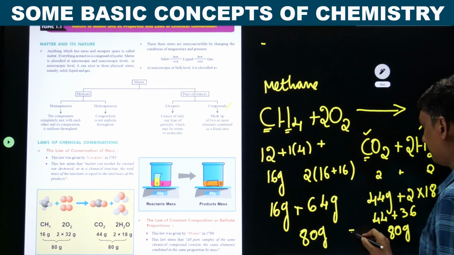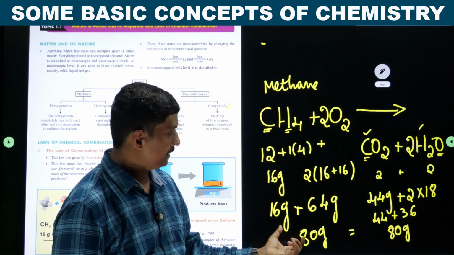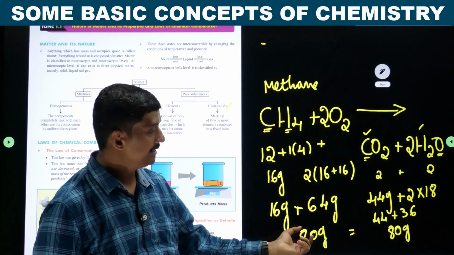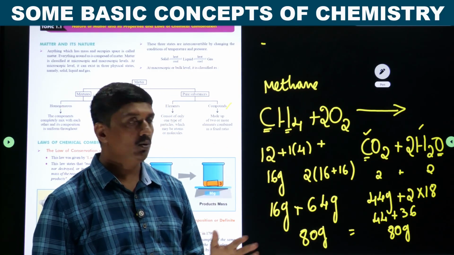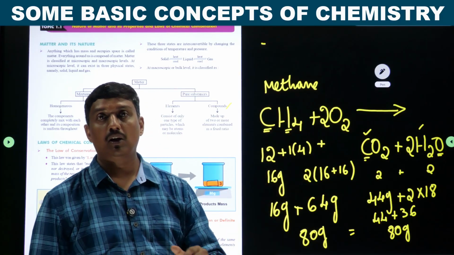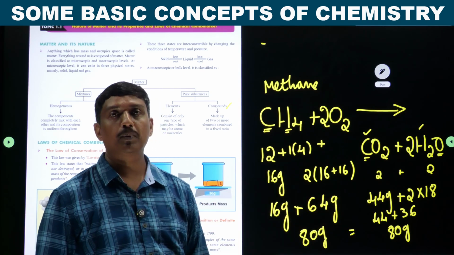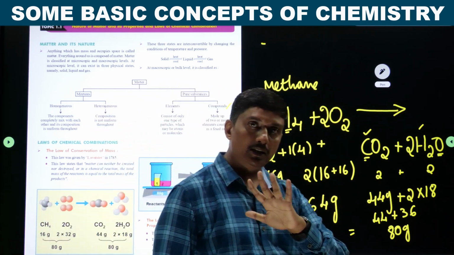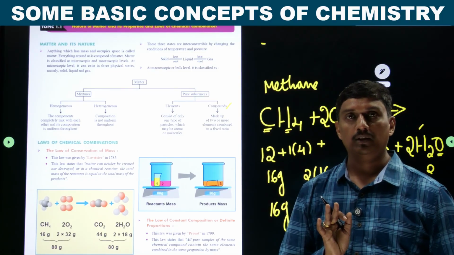Just observe here. The mass of reactants is equal to the mass of products. So there is no loss or gain. The mass of reactant is equal to the mass of product. Any chemical reaction should follow this basic law.